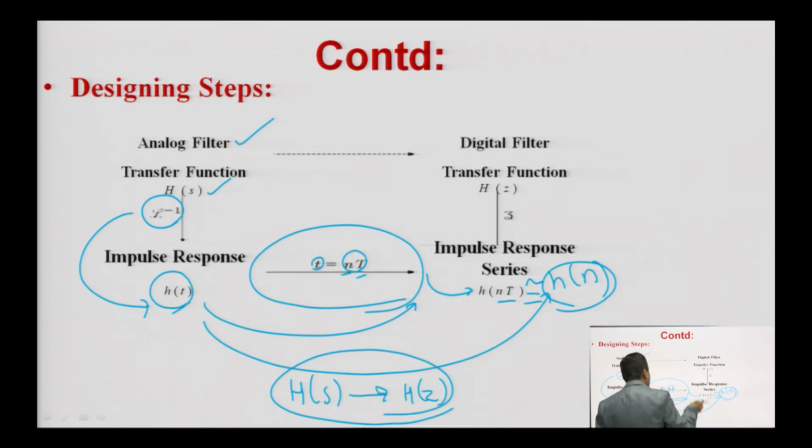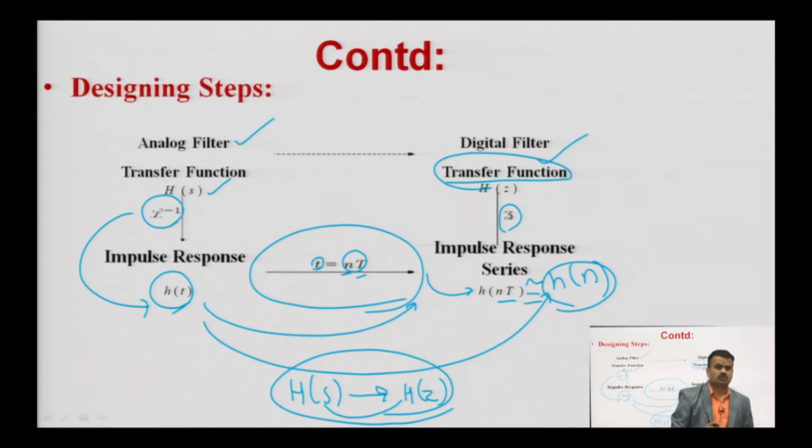Now, h of n से h of z बनाना तो क्या ले लें हम, इसका ले लें z ट्रांसफॉर्म, then you will find the transfer function of the digital filter. Finally, you will get H of z from this H of s. So, these are the basic designing steps for designing an IIR digital filter under this method. Under this method means what? Under this, we are talking about the impulse invariant method.